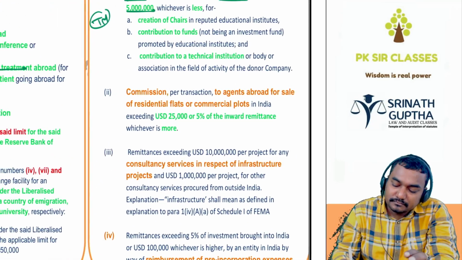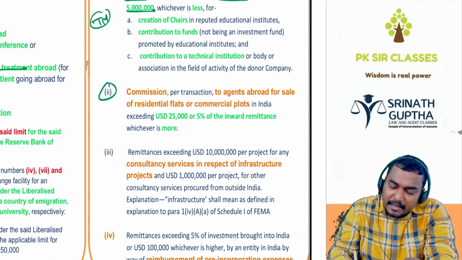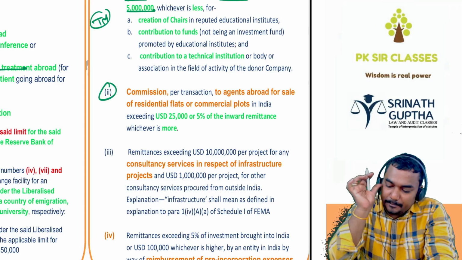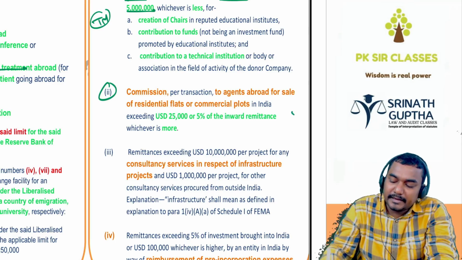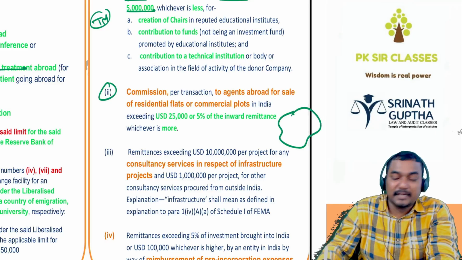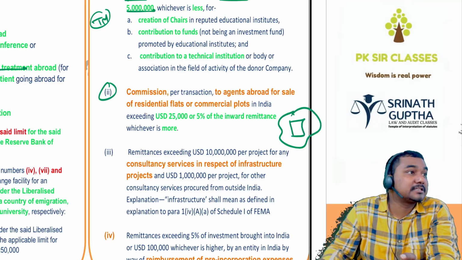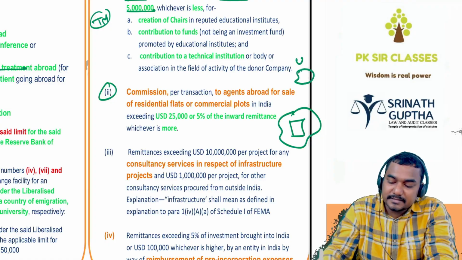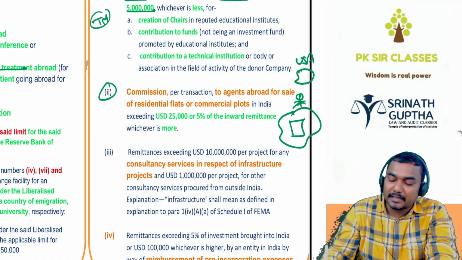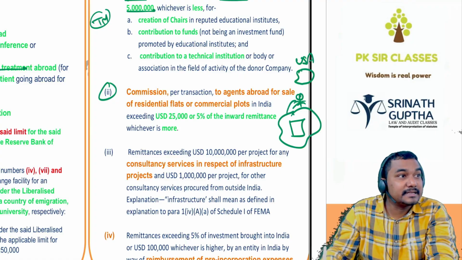And this one is very, very important, beta. Commission per transaction to agents abroad for sale of residential flats or commercial plots in India. So in India, for example, in Tirupati, they're making a real estate project. So we want to sell these plots to Americans. We're appointing an agent, so we have to pay the commission to this agent. This agent is in America.